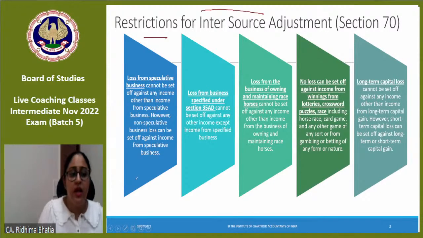Matlab, if I have speculative business, क्या होता है first of all? How many of you know what is speculative business? This is your PGBP का part. How many of you know what is speculative business first?